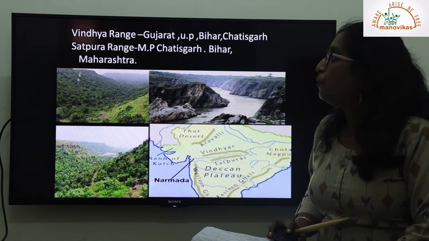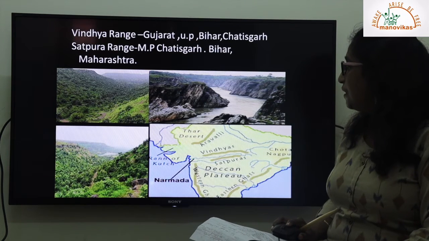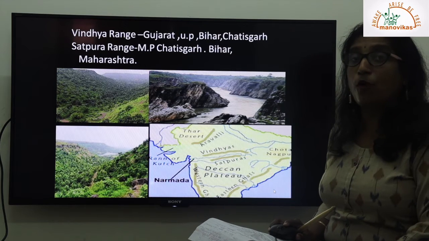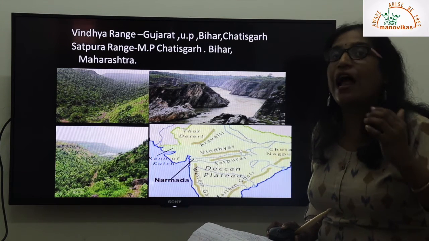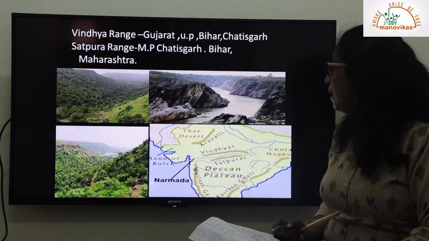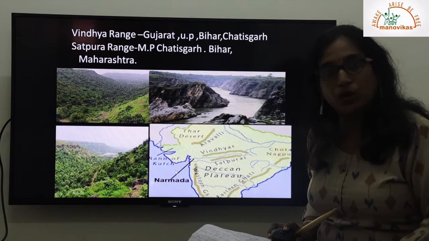So next is the Vindhyan range. I have shown you the Vindhyan range. You can see your Vindhyas and Satpuras. These are two very important ranges, and the boundary between these huge mountain ranges, Vindhya and Satpura, is the river flowing here, the river Narmada. It marks a natural boundary between the two ranges.